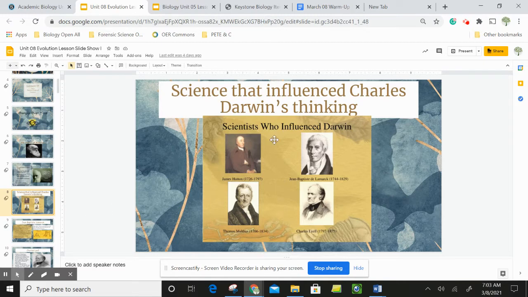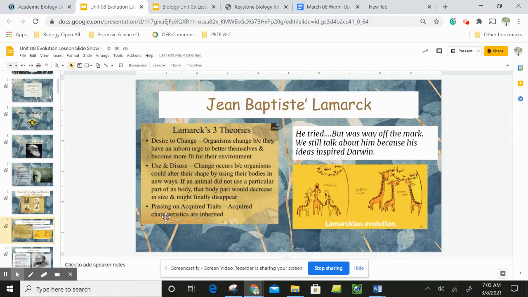So scientists who were influencing Charles Darwin's thinking were James Hutton, Jean-Baptiste Lamarck, Thomas Malthus, and Charles Lyell. Some of these you may have heard of in a history class. All right, so Lamarck had some ideas related to how organisms change over time. He was trying, but he really was way off. The only reason we still talk about him is because of the way that he influenced Darwin.